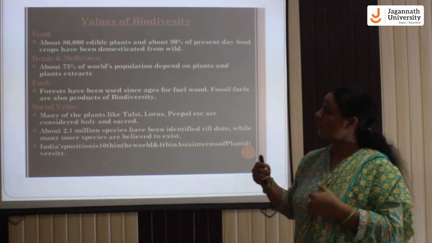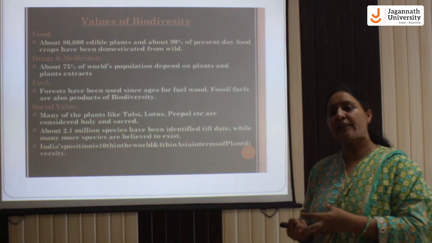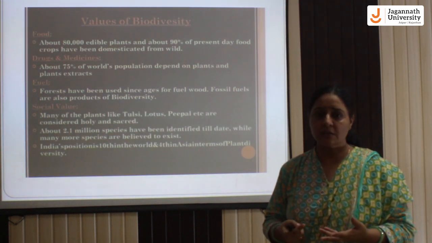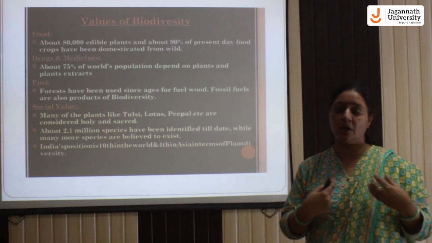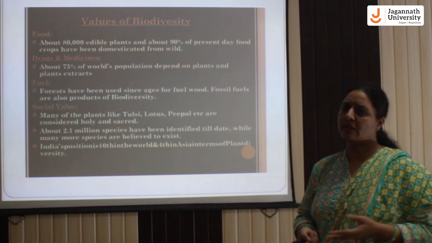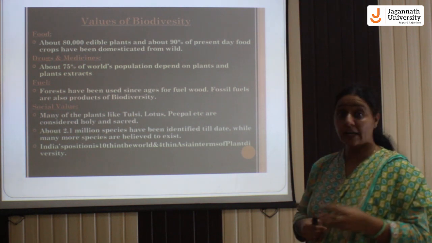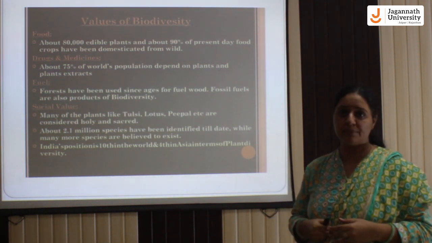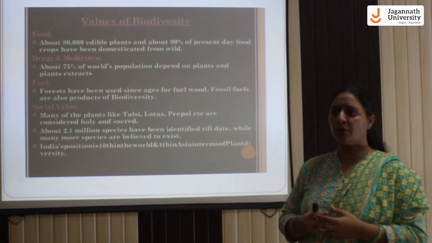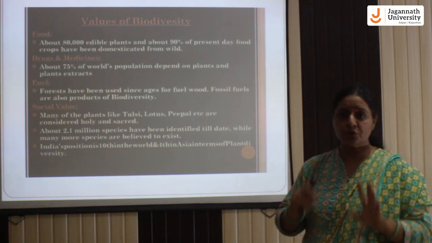So when we talk about the economic values of biodiversity, whether it relates to plants or animals, examples include food. We are totally dependent for our food on plants and animals, for both vegetarians and non-vegetarians. Foods we get from biodiversity; drugs and medicines we can obtain from both plants and animals. Fuels we use include fuel wood and fossil fuels. There are also so many kinds of social values.